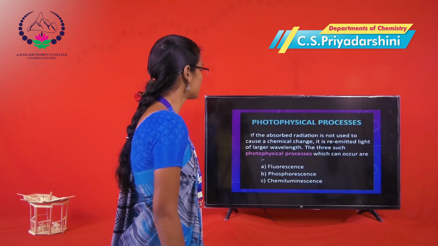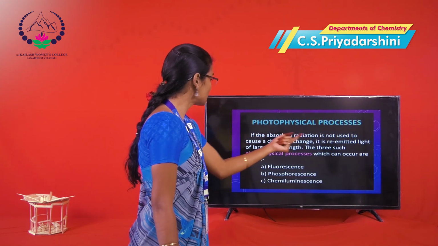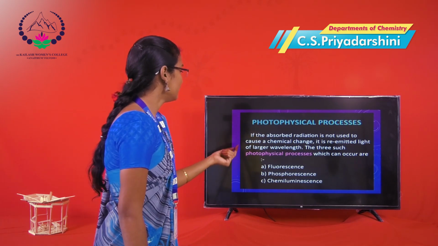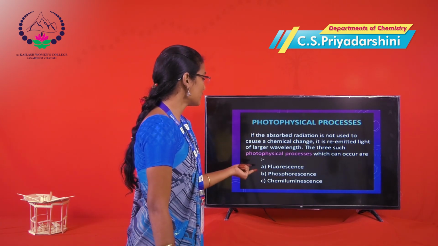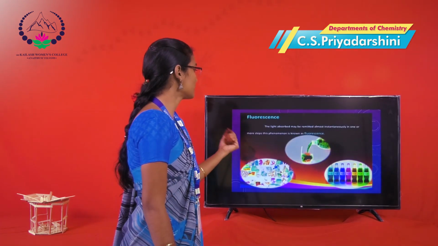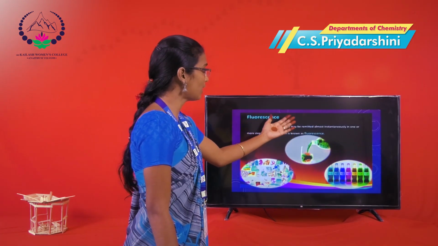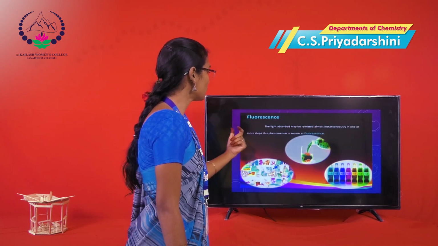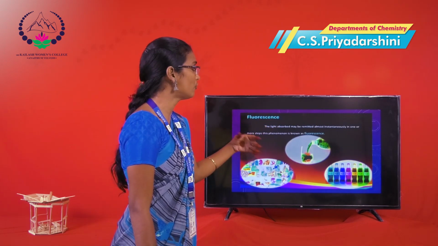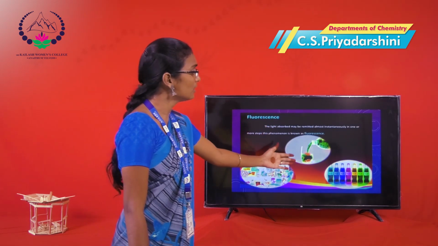Next, photophysical processes. If the absorbed radiation is not used to cause a chemical change, it is re-emitted as light of larger wavelength. There are three types of process: fluorescence, phosphorescence, and chemiluminescence. The first process, fluorescence: the light absorbed may be re-emitted almost instantaneously in one or more steps. This phenomenon is known as fluorescence. Fluorescence is different when compared to phosphorescence. For example, we consider cool rings.